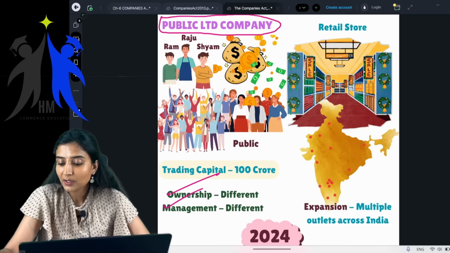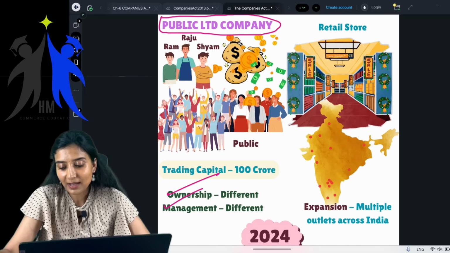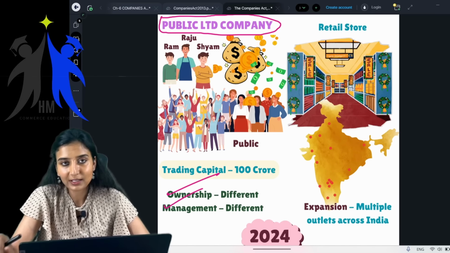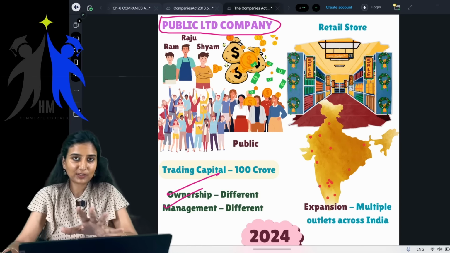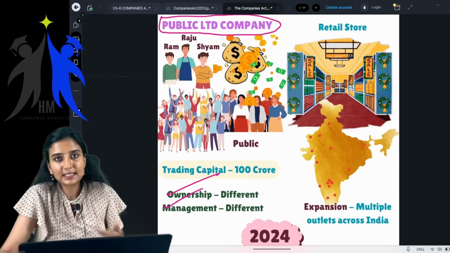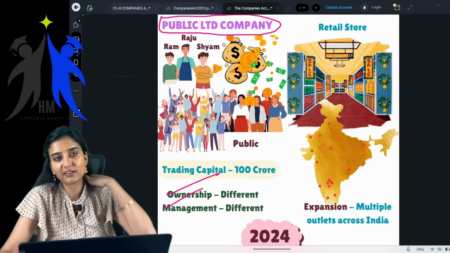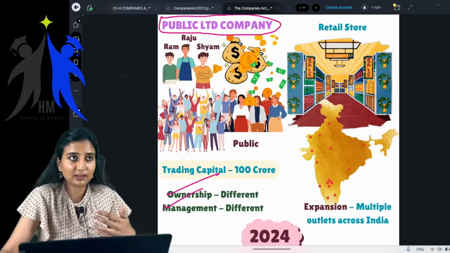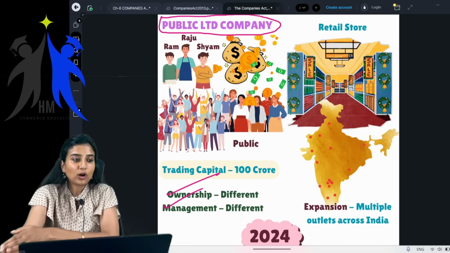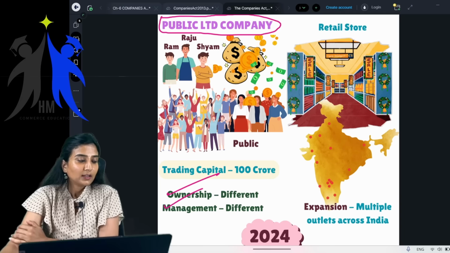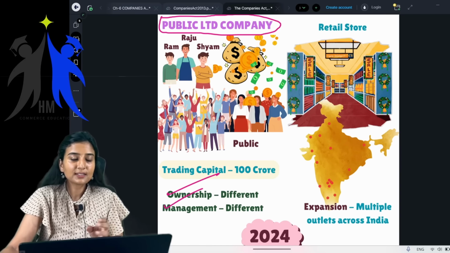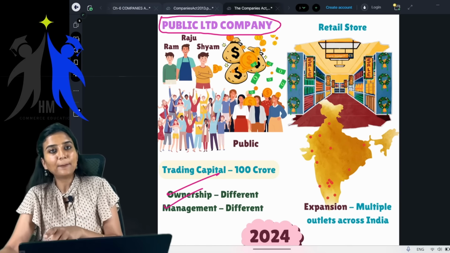Whichever company you know which exists in the market, meaning not your dad's company or your family companies, I'm not talking about those. Basically the companies which you have seen, which have made names, like for example Swiggy. Recently it got converted into a public limited company. It was a private limited company earlier. Swiggy, everyone, yes, because it wanted to come up with an IPO.